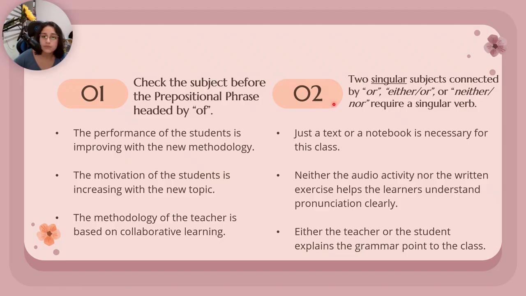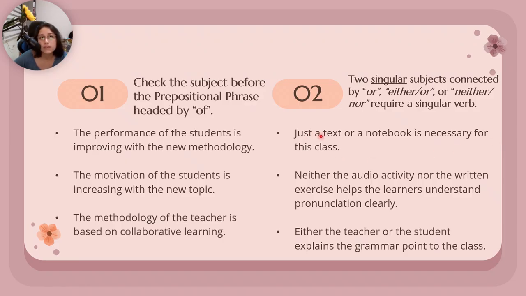Rule two talks about when we have two singular subjects connected by or, either or, neither nor, and these require a singular verb. For example, just a text or a notebook is necessary for this class.